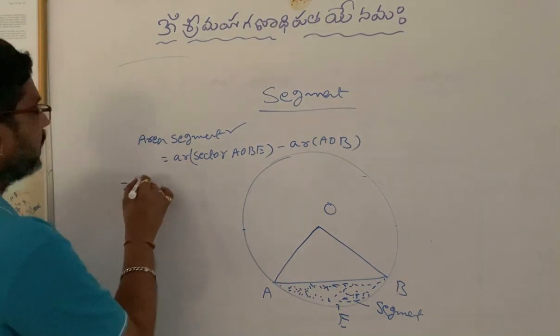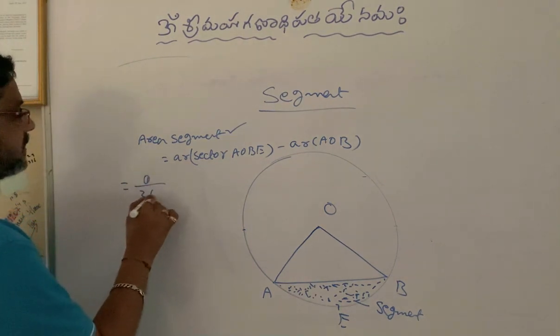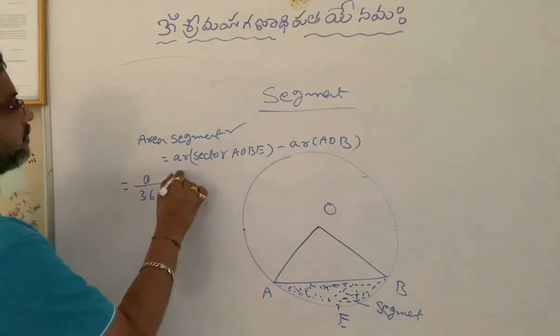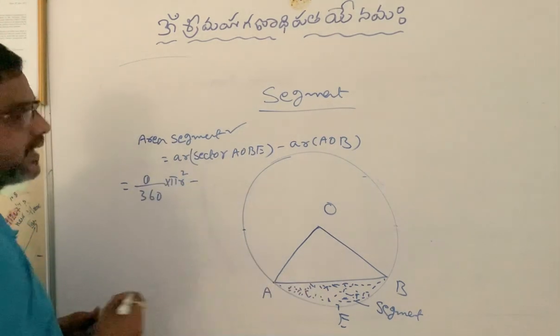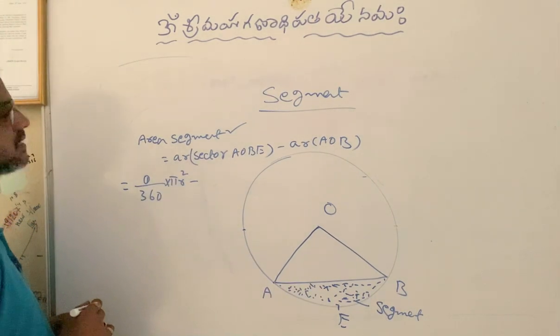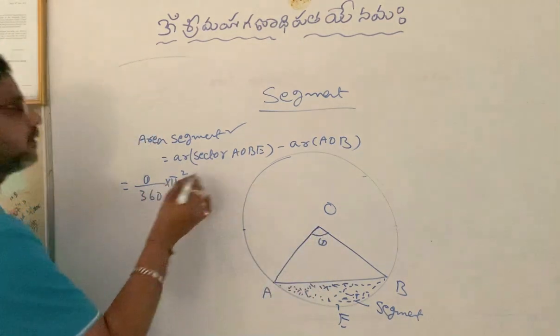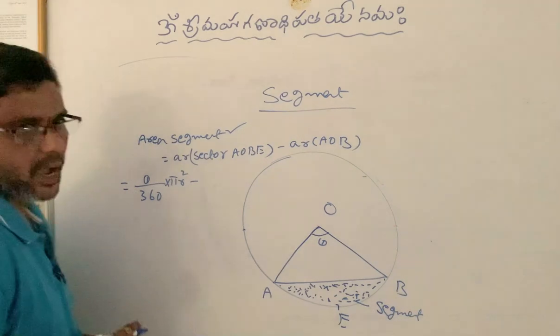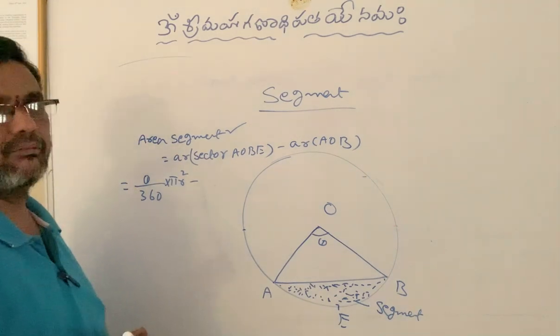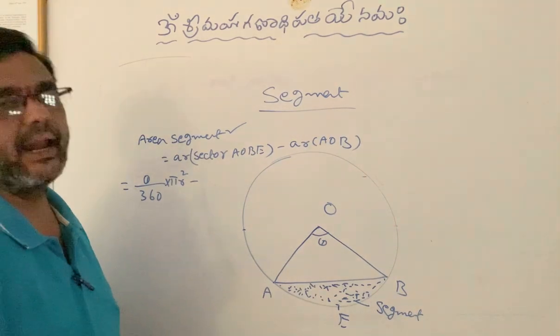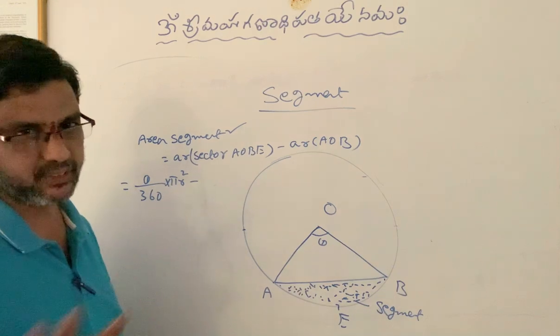We know the formula to find out area of sector: theta by 360 into pi r square, minus area of triangle, where theta is sector angle over here. So what is area of triangle? Now I am going to tell you a formula for finding area of triangle. It is applicable to all types of triangles.